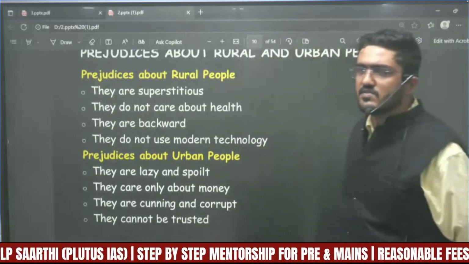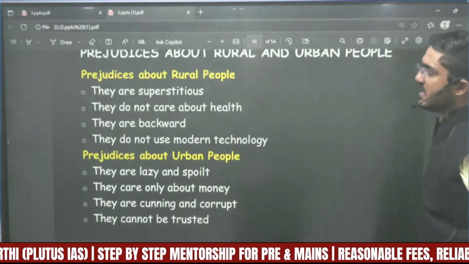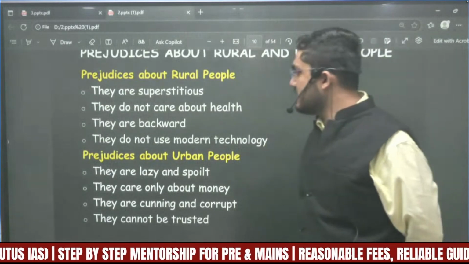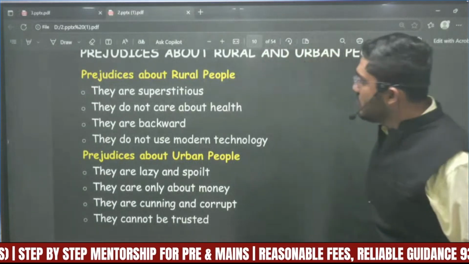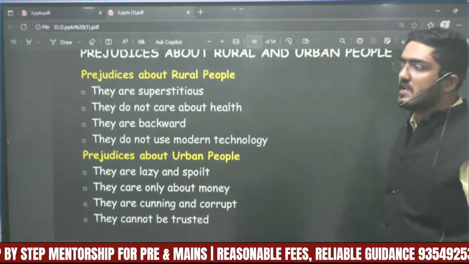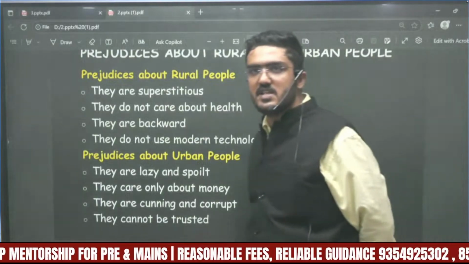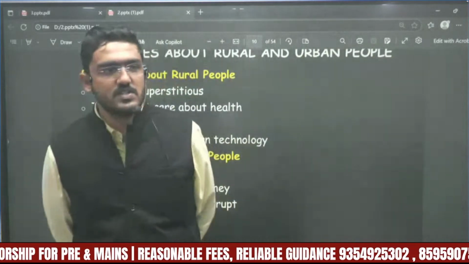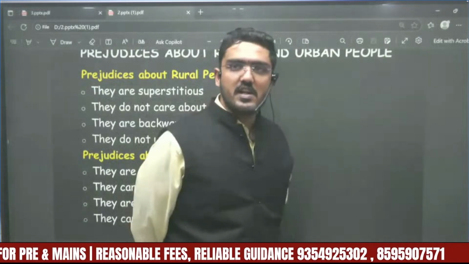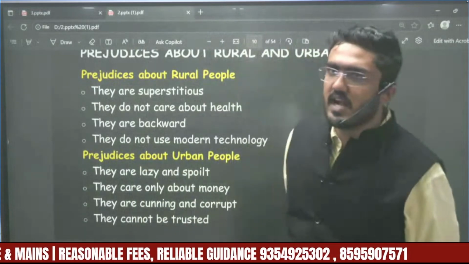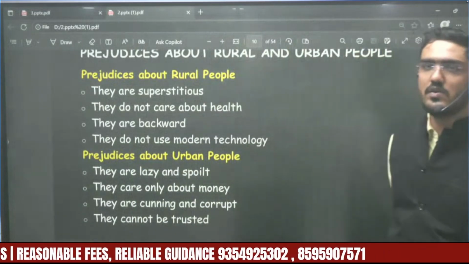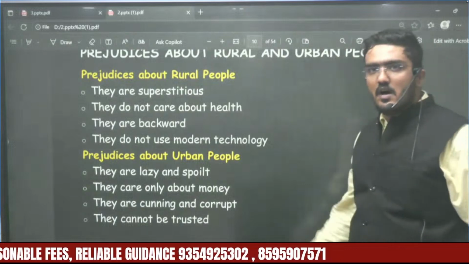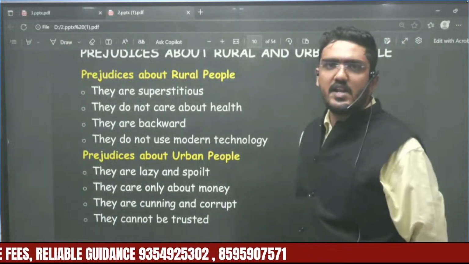They majorly believe in superstition. The prejudice is that they do not care about their health, they are backward, they do not use modern technologies. But when we really go to the villages, when we really see the people from villages, we get to a very different conclusion: all the things that have been taught to us and that we have built in our mind are not true.